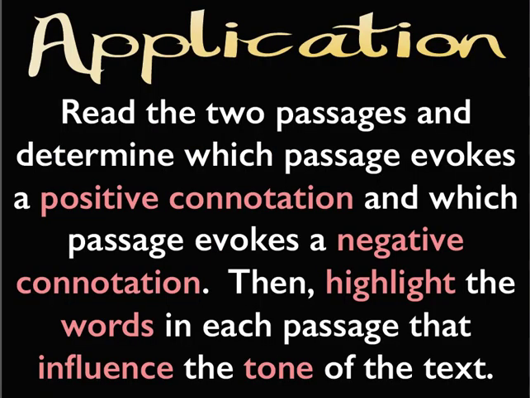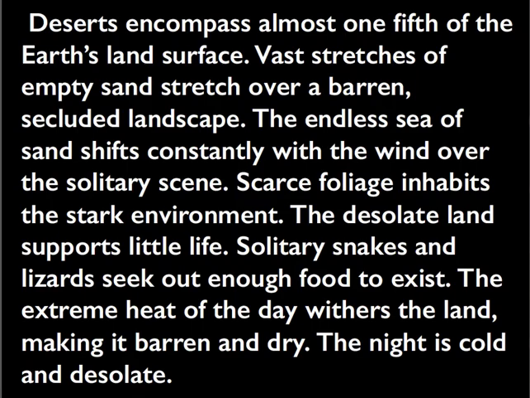Flip back to your application section, read the two passages, and determine which passage evokes a positive connotation and which passage evokes a negative connotation. Then highlight the words in each passage that influence the tone of the text. Here's the first one. Go ahead and pause and read it through and highlight the words that show a positive or negative connotation, and then underneath write whether it's positive or negative in general.